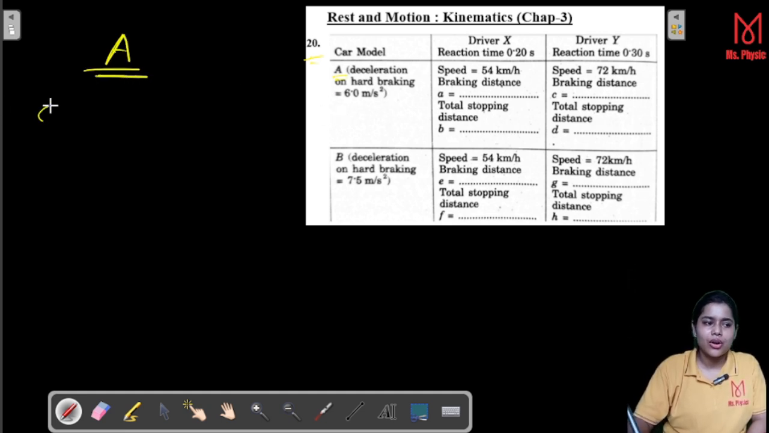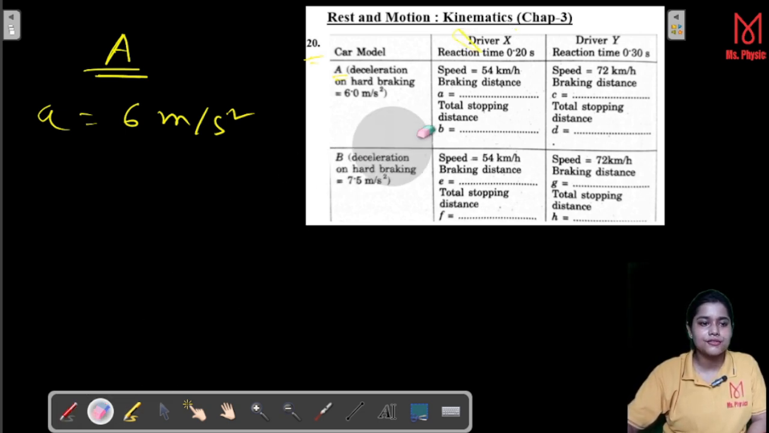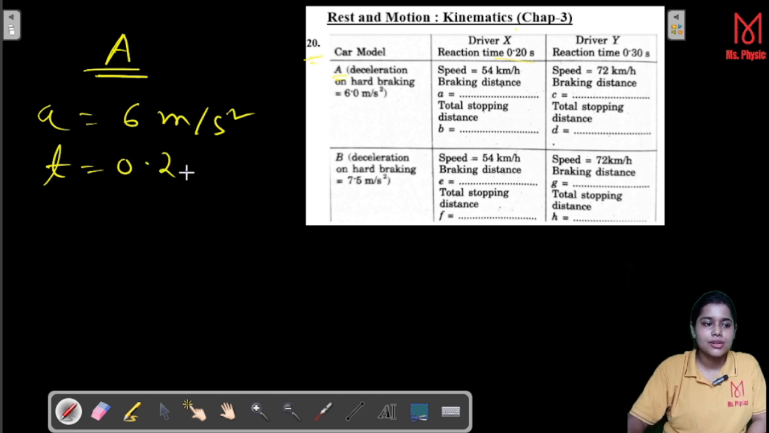Okay, we already know what is deceleration, and we have already done 2 numericals, so I think we have a clear idea about it. So deceleration A is 6 meter per second square. Up to this we don't have any problem. So here first you see that we have driver X. Okay, and reaction time is given, that means t is equal to 0.2 second.